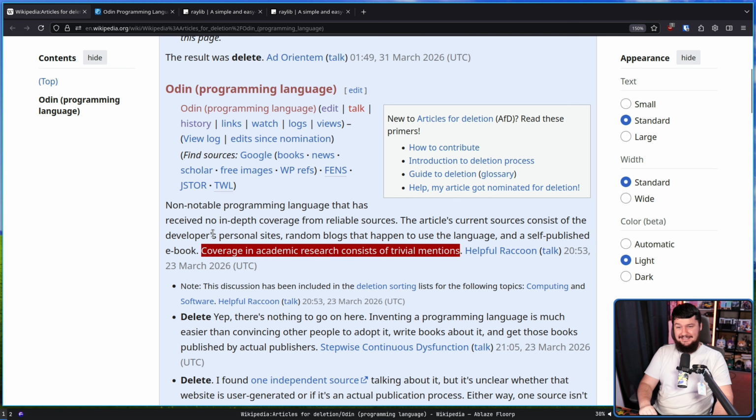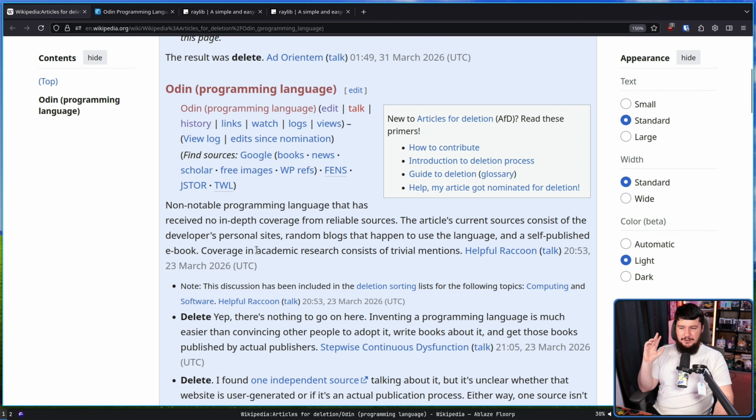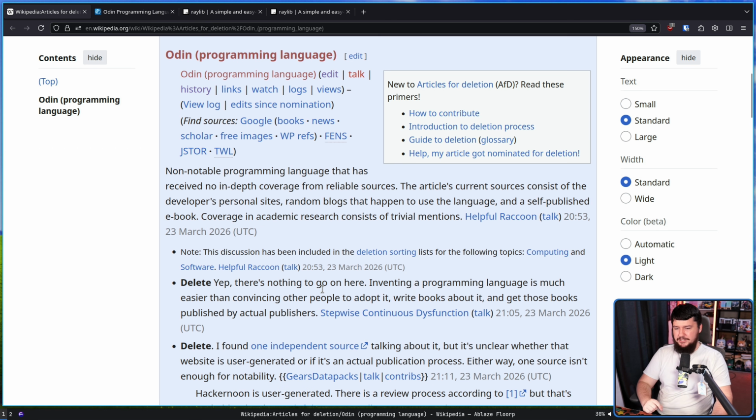You're going to see how fundamentally broken and confusing the inclusion policy is for Wikipedia, because there are very few languages that this would even cover.